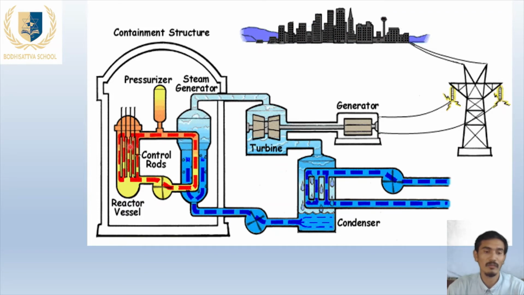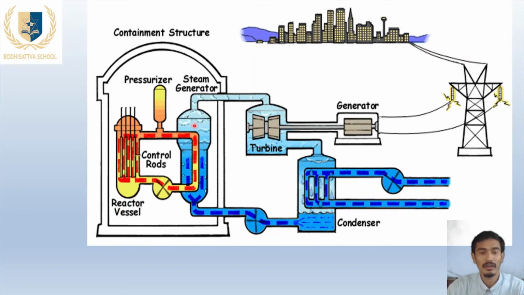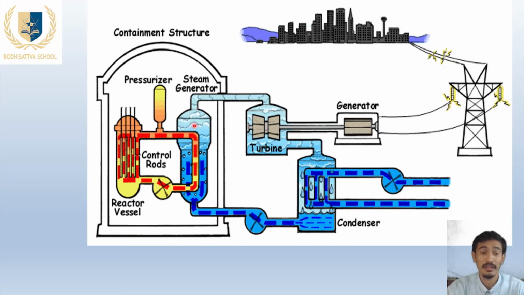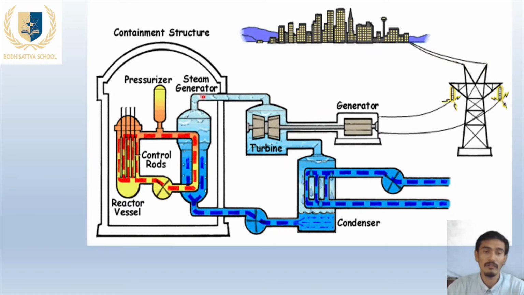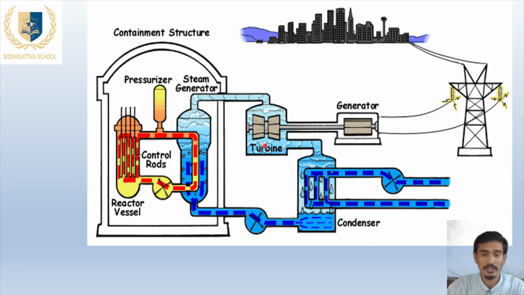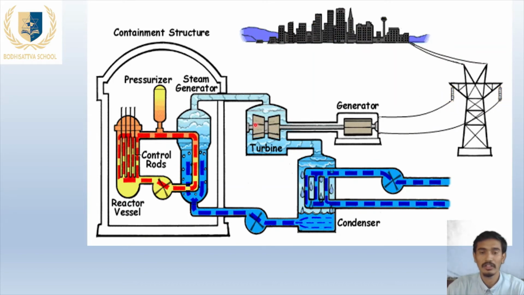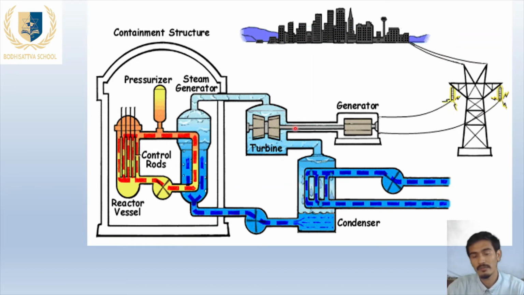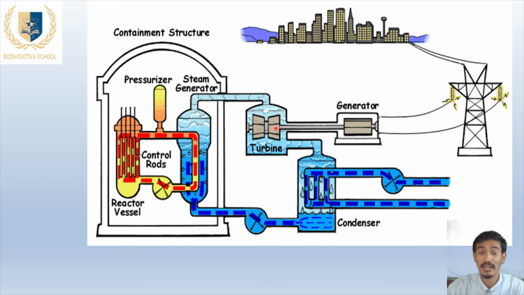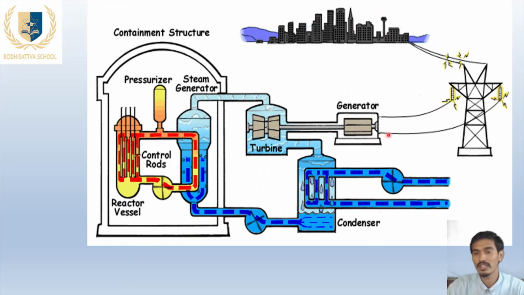Due to the enormous heat energy produced by the reactor vessel, the heavy water evaporates into steam. That steam, at high speed and high velocity, rotates the turbine here. The turbine is joined with the shaft, this rod-like structure. This shaft is connected with the generator. From the generator we can generate electricity.